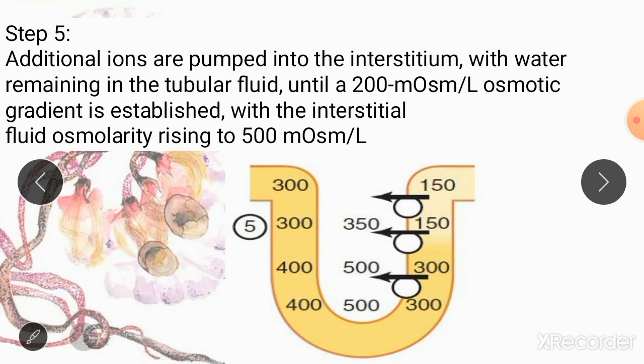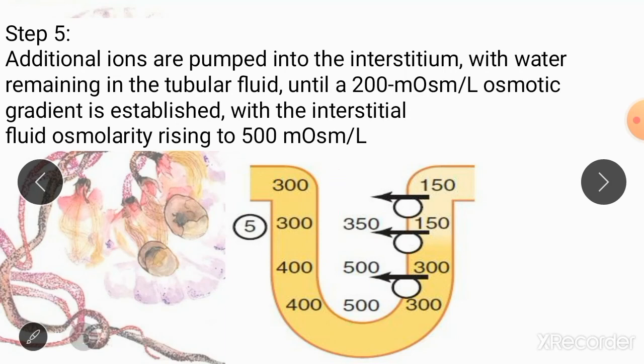So by the end of your step number 5, the new column of fluid has been treated with the sodium potassium 2 chloride transporter, and solute has been pumped from the fluid into the interstitium, and now your interstitium is even more hyperosmolar. It has been increased from 400 to 500 milliosmol in the deeper portions, and from 300 milliosmoles to 350 milliosmoles in the shallower portions or portions away from the loop of Henle.